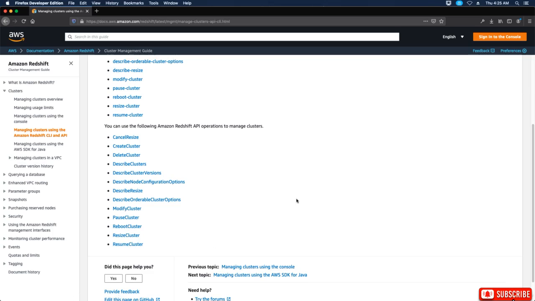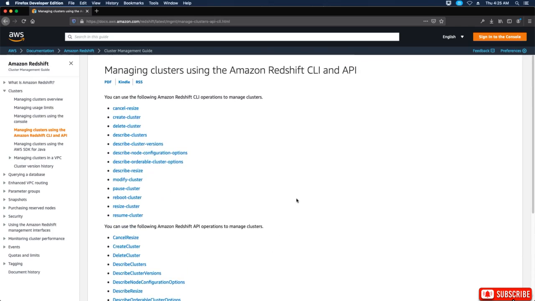Okay, so that's how you manage clusters using the Amazon Redshift API.